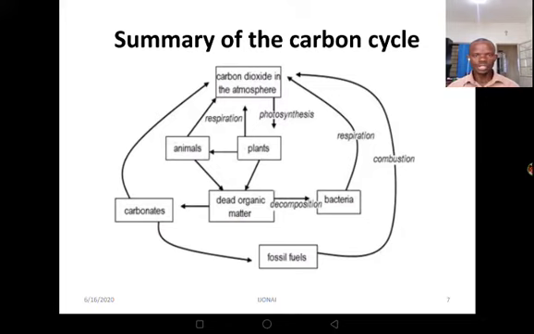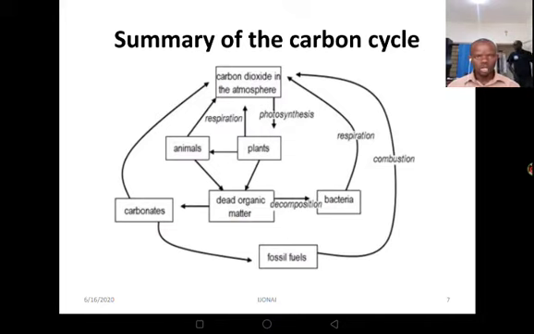Now, when you look at this carbon cycle, we have carbon dioxide in the atmosphere. This carbon dioxide is saturated within the atmosphere. Now, what happens? The plants will absorb. The plants are going to take up the carbon dioxide. How? Through the process called photosynthesis. For these plants to manufacture food, carbon dioxide must be present. So the plants are going to absorb the carbon dioxide through that process of photosynthesis.